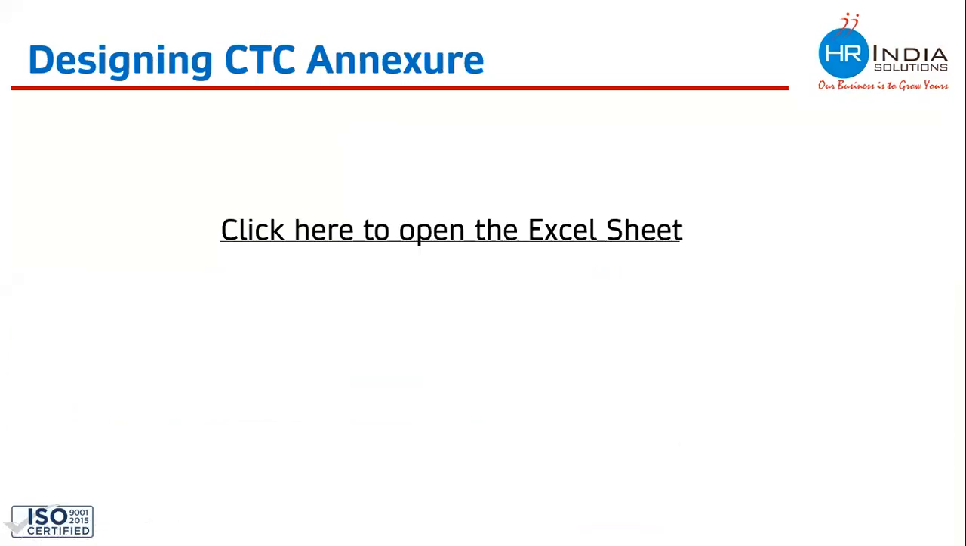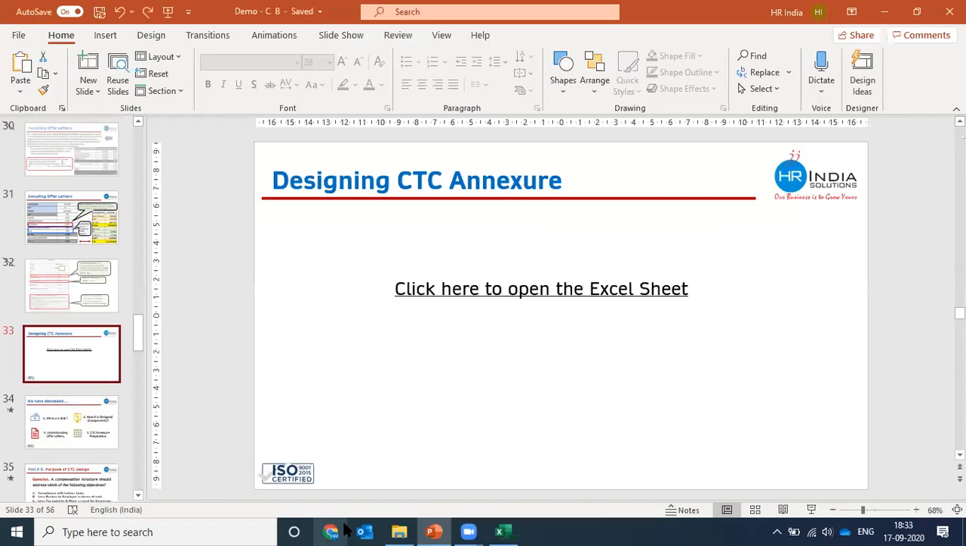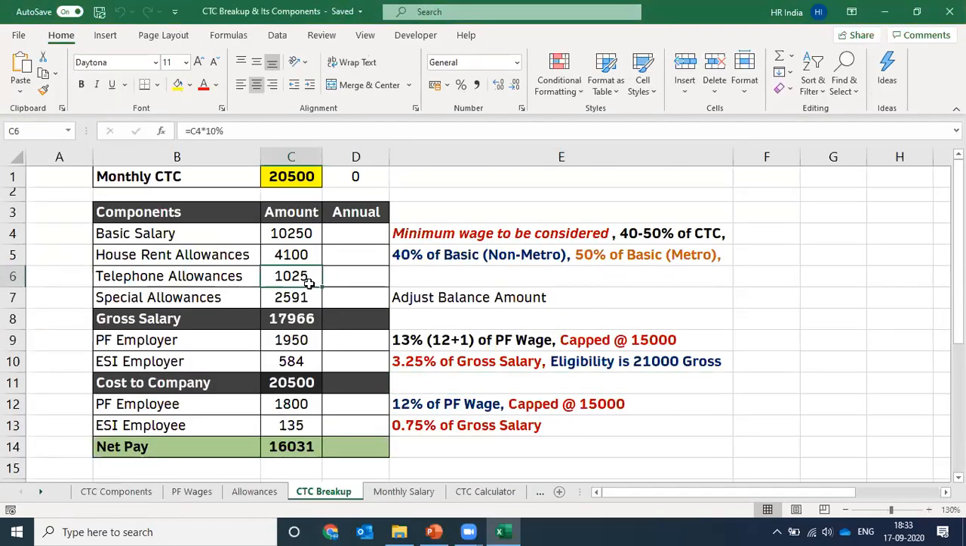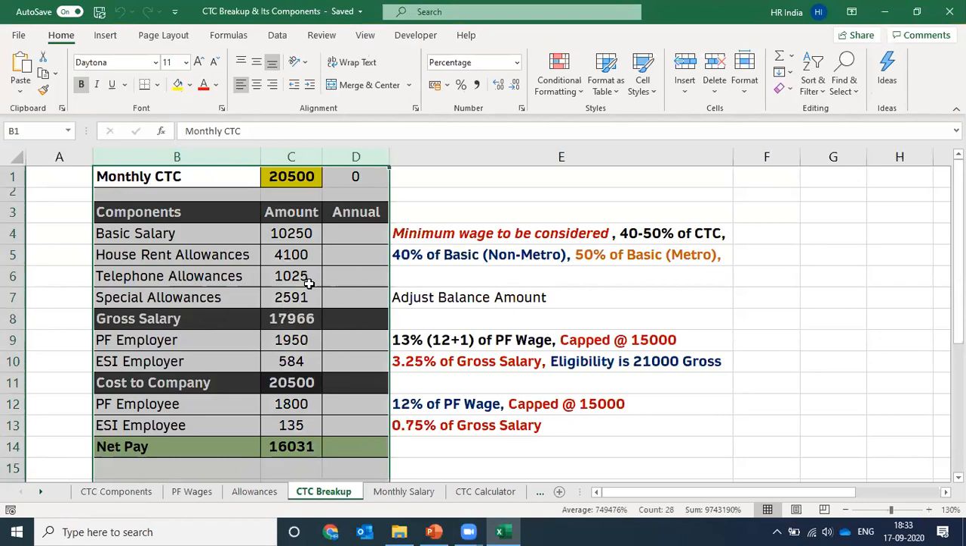So now let's move to the Excel sheet for understanding the CTC structure calculation. How do we actually calculate a CTC structure if your company asks you to prepare a CTC of some amount? What is the process of doing that? Let's check that out on an Excel sheet. So here I have this format for the CTC breakup. I hope this Excel is visible to everyone, right?